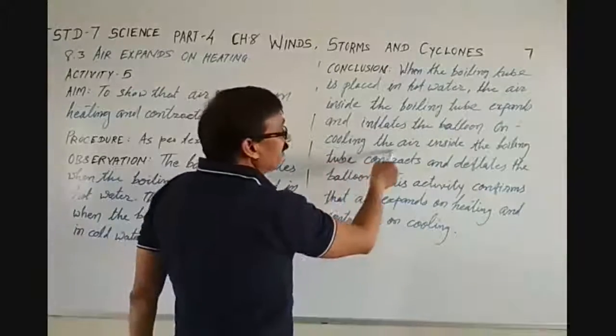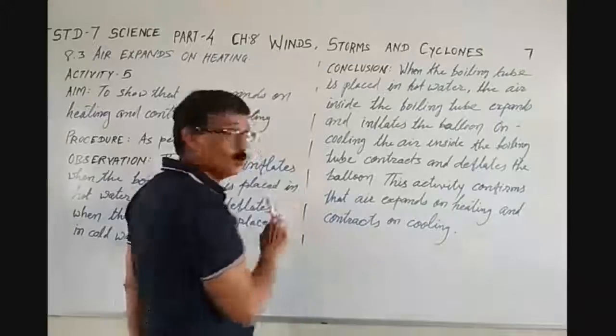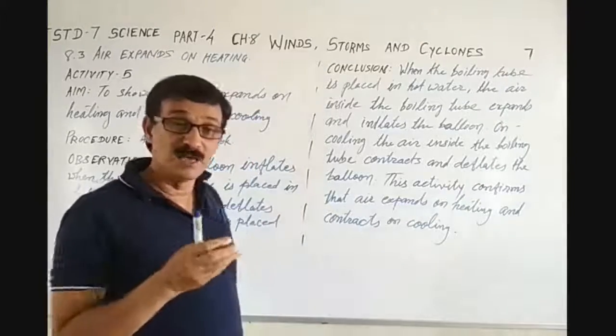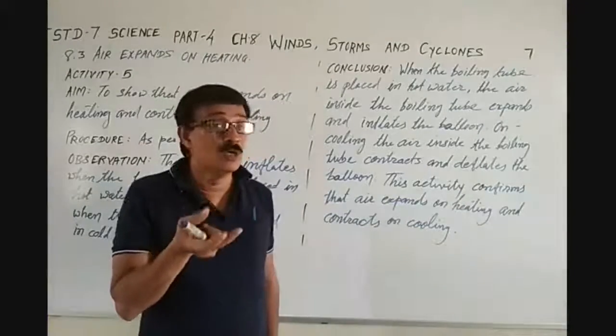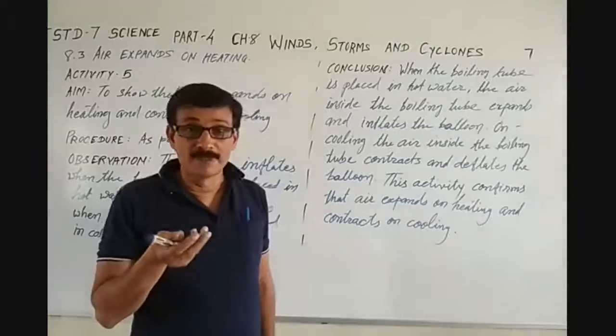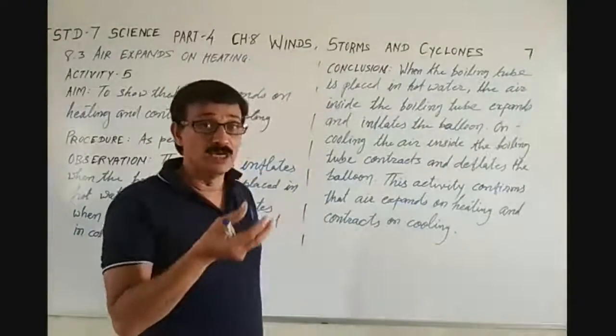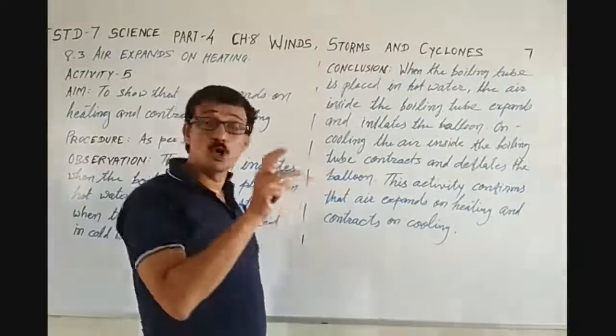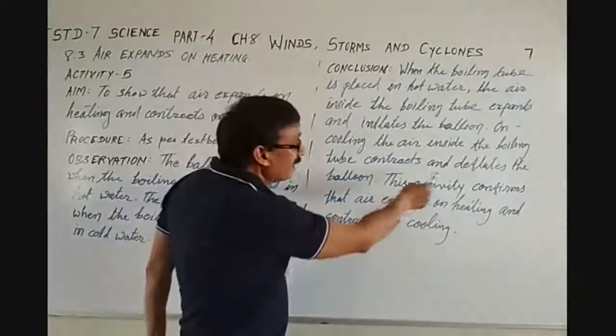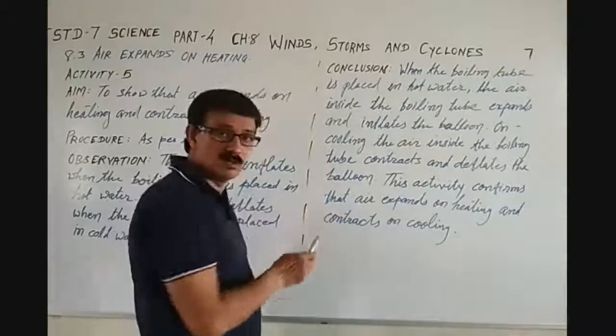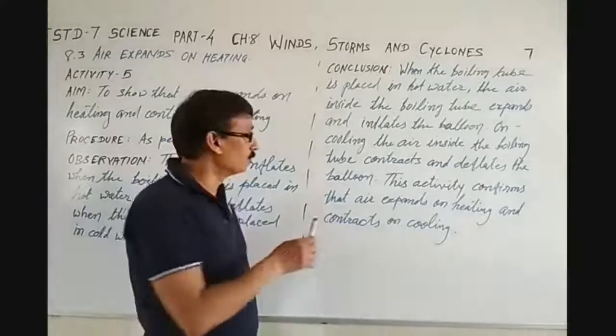On cooling, the air inside the boiling tube contracts. अब जब उसको कूलिंग होता है, then what happens? The air inside the boiling tube contracts and deflates the balloon.